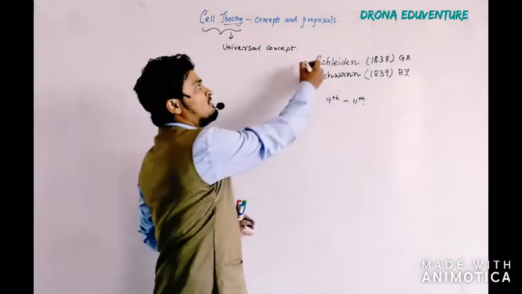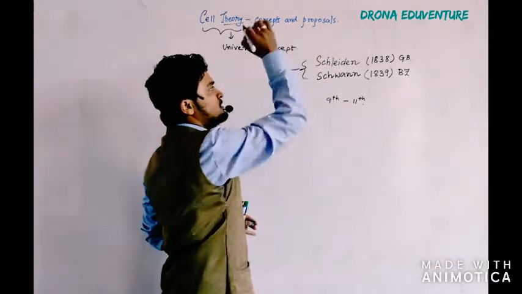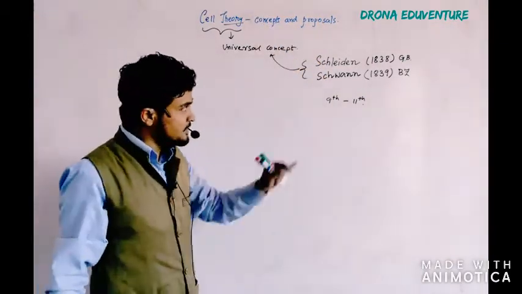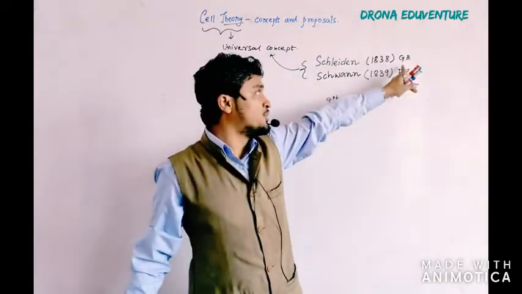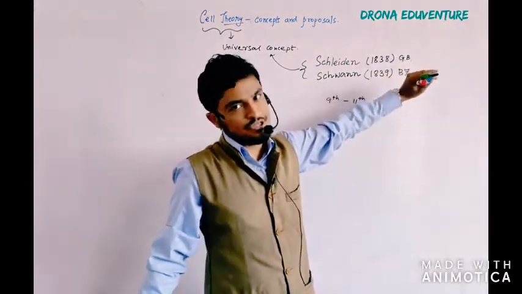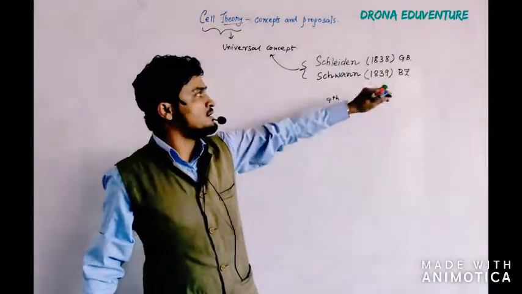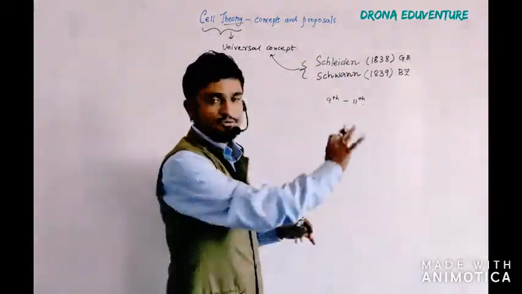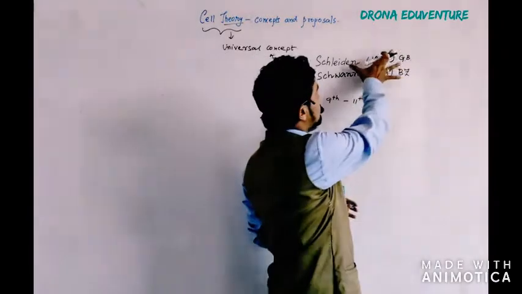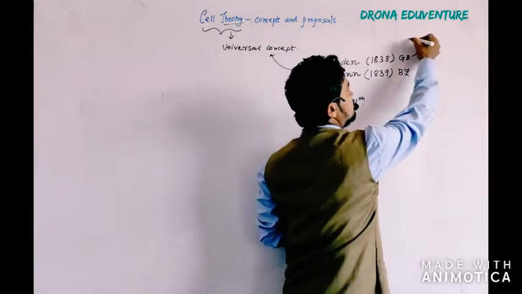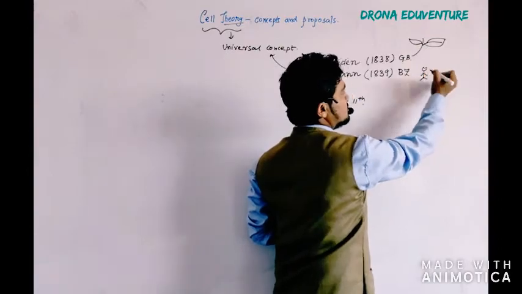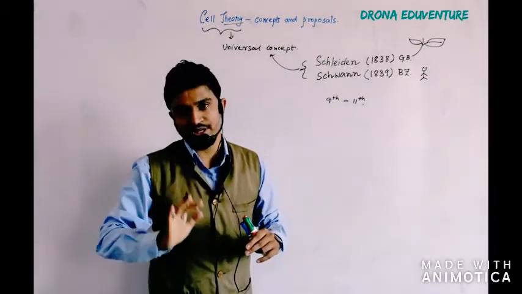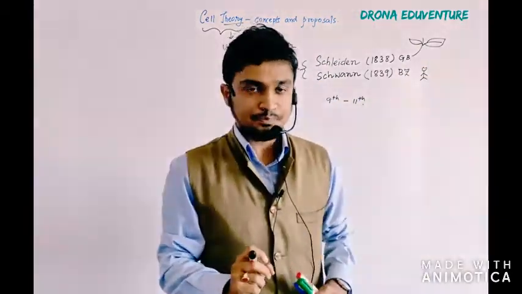These are the fathers of the cell theory, the providers of the cell theory. Schleiden was a German botanist, I have written GB, and Schwann was a British zoologist. So you can see the combination. One was a botanist, so he used to study the plant cell, and one was a zoologist, so he used to study the animal cells.